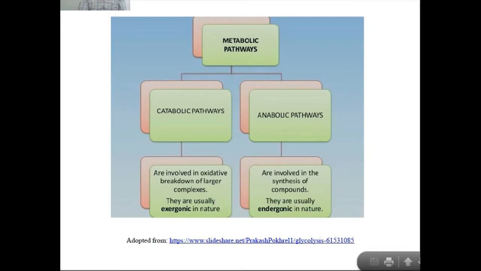They are usually exergonic in nature. Exergonic means they produce energy, and the anabolic pathways are involved in synthesis of compounds. They are usually endergonic in nature, means they consume the energy.